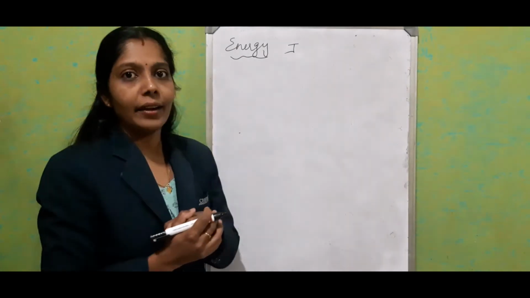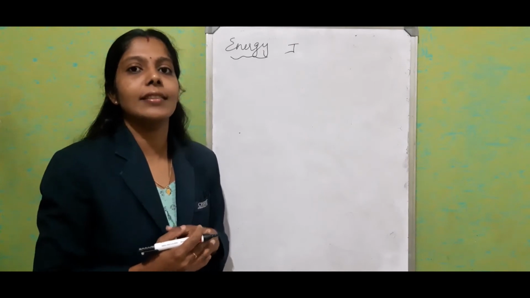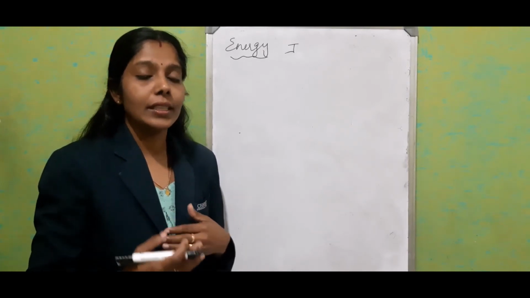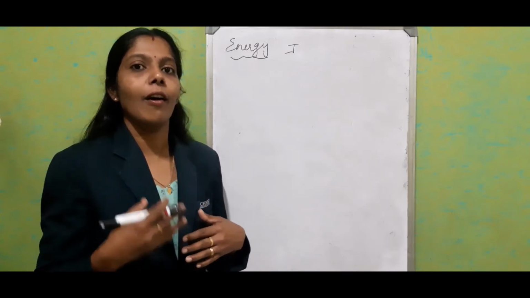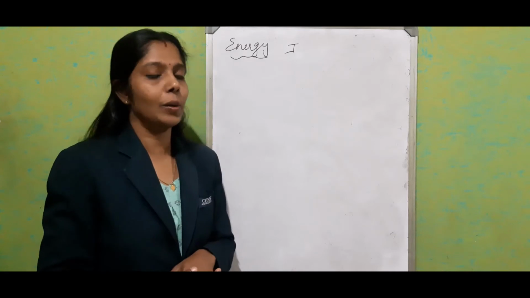We can define 1 joule. So, 1 joule of energy is equivalent to 1 joule of work done on an object, or 1 joule of work done by an object.